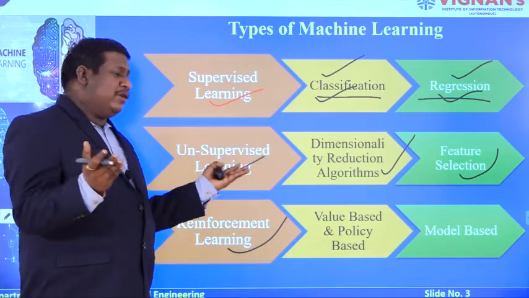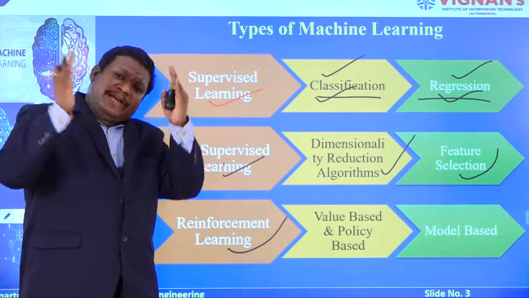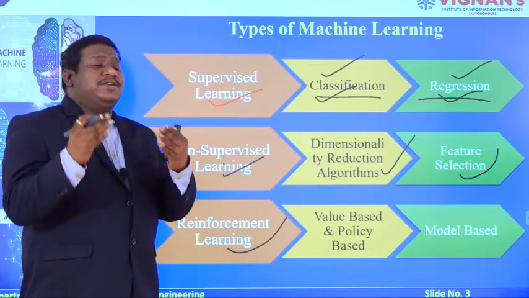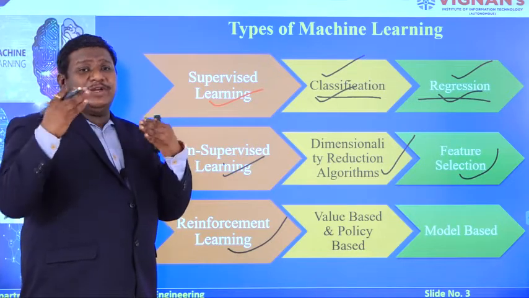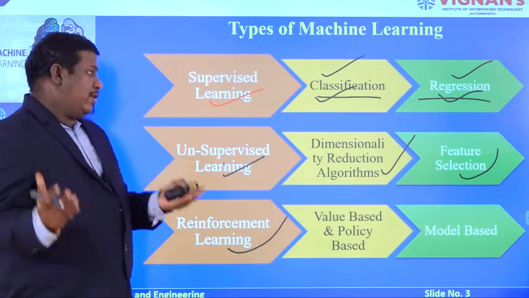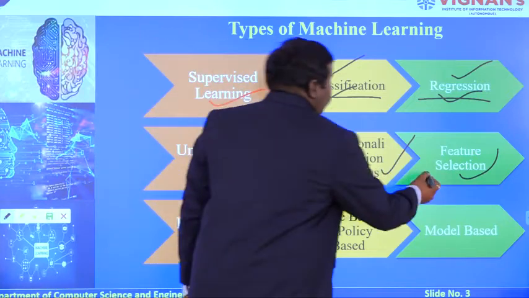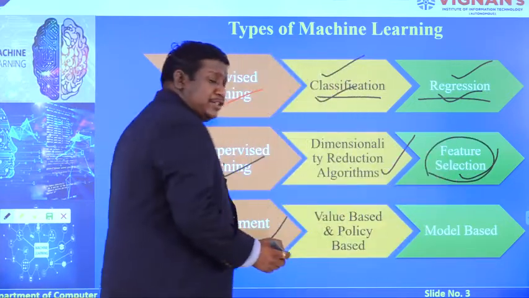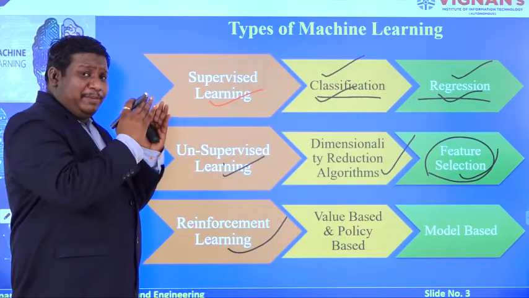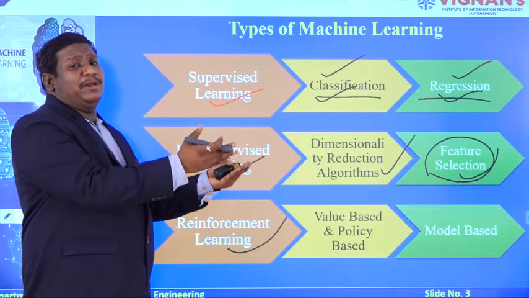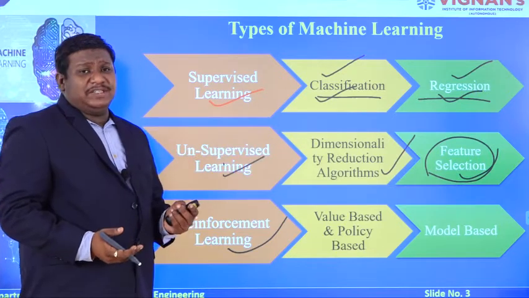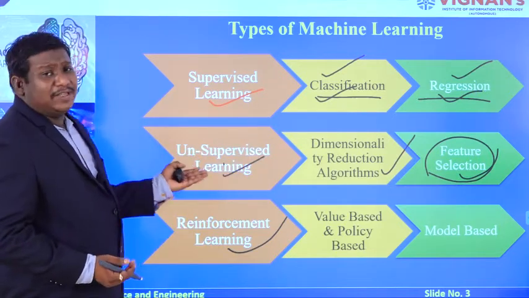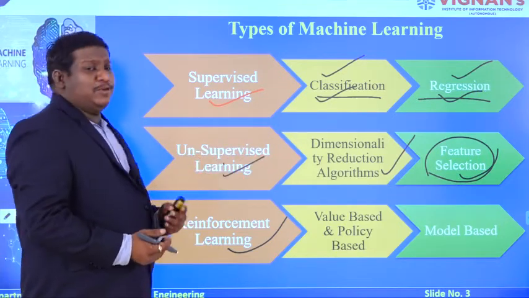So we try to reduce the dimension of the data set such that you can implement your algorithm effectively and get more accurate results for your model. The next one is feature selection, the identification of the best feature among the available features for a model. These 2 techniques are covered under unsupervised learning.